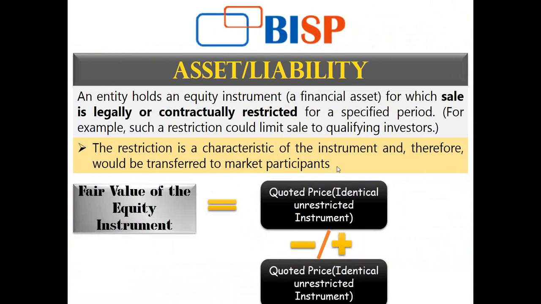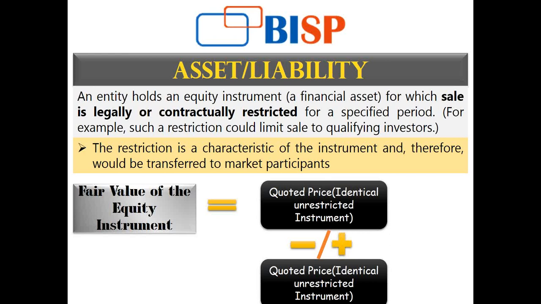The restriction is a characteristic of the instrument and therefore would be transferred to the market participants. So if I am thinking of selling that equity instrument in today's market condition, a purchaser or a buyer will of course look into that restriction and increase or decrease the price depending on the restriction that has been laid. So this restriction has been put as a characteristic of the equity instrument.